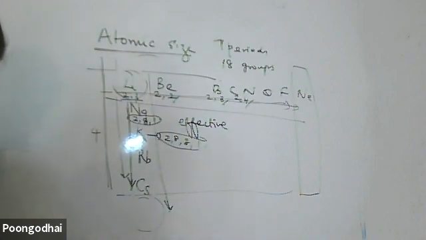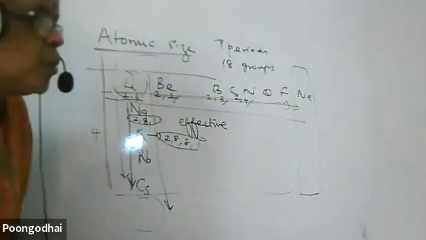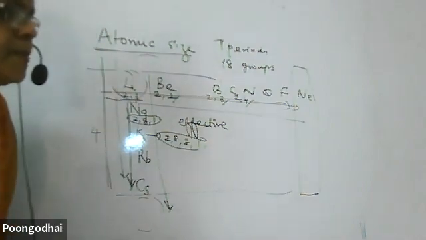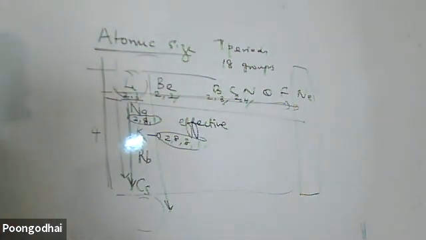Ovia, come back. What happens to the atomic size when I move down the group? Ovia, I'm asking you only.